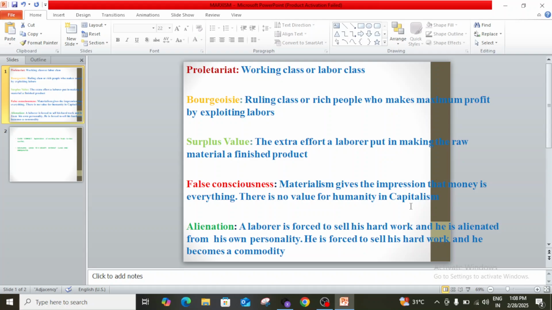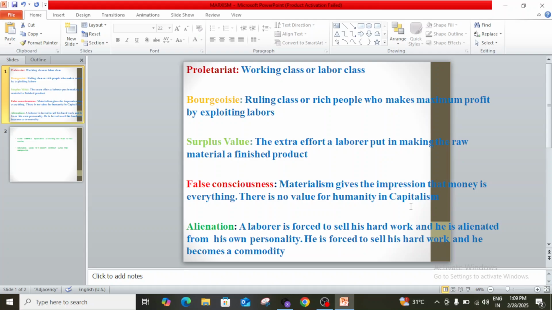He is forced to sell his hard work, and he becomes a commodity in a capitalist society. So this is called alienation. A laborer is alienated from his own personality.